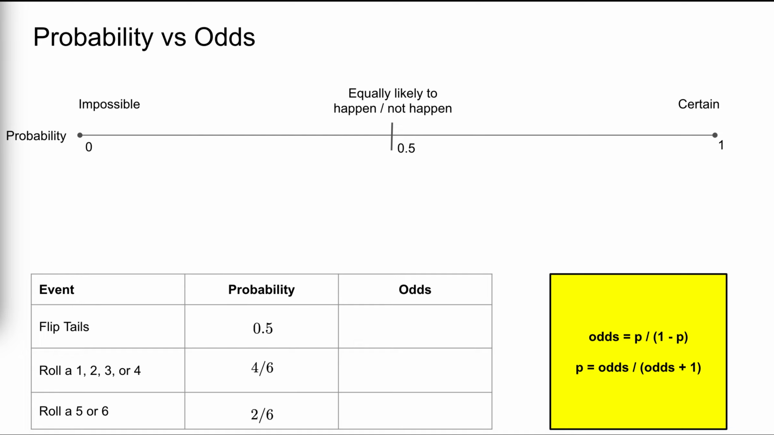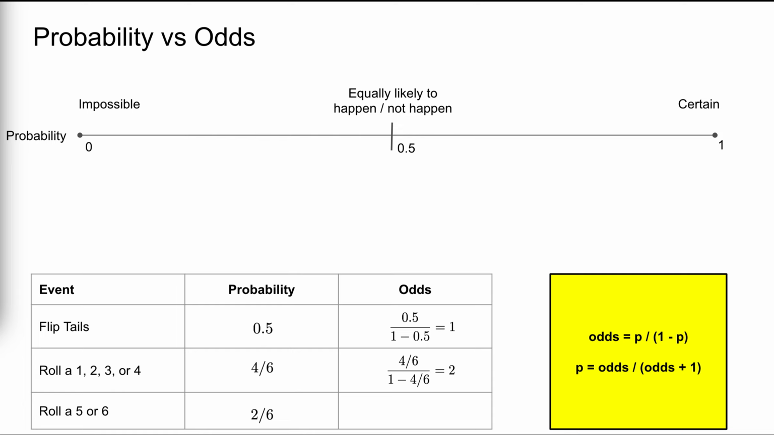Consider an example. The odds of flipping tails compares the probability that this event occurs, 0.5, to the probability that it doesn't, also 0.5. Since this event is equally likely to happen or not, the odds of this event are 1, or people often say 1-to-1 odds.